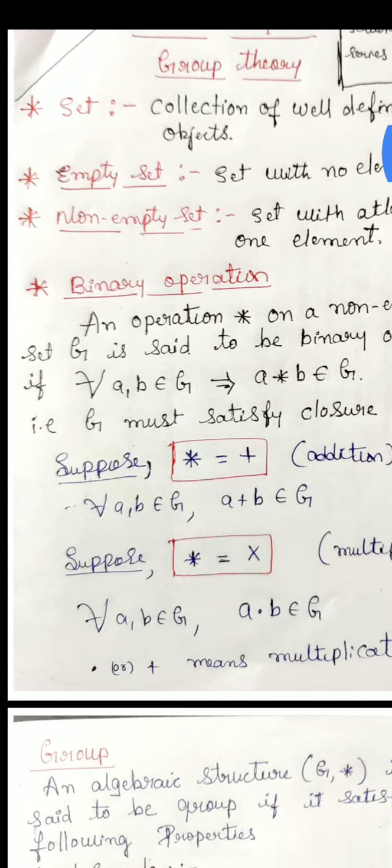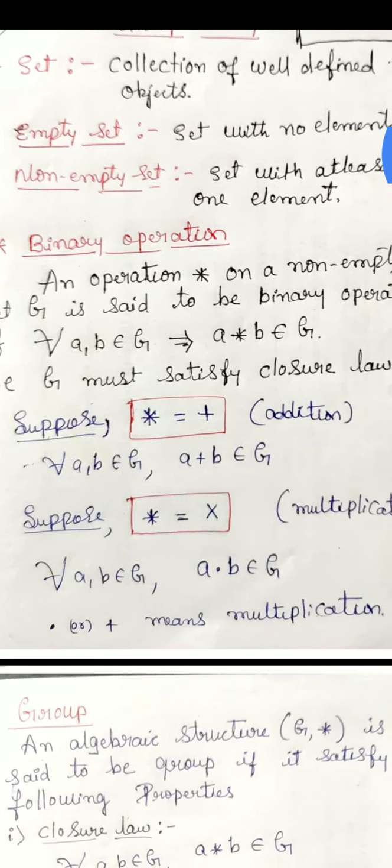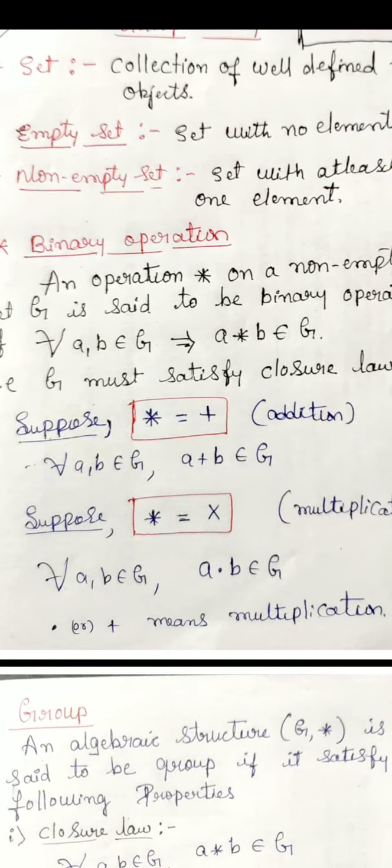For example, suppose I take star equal to plus, meaning addition, and in place of G I take the set of natural numbers. We know that 1 is a natural number, 2 is a natural number, and 1 plus 2 is 3, again a natural number. That means plus is a binary operation.